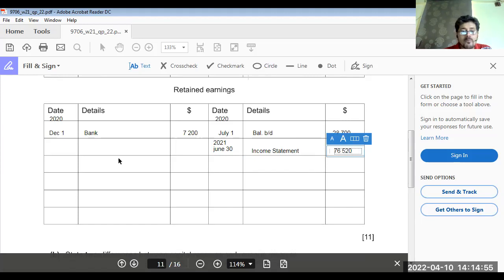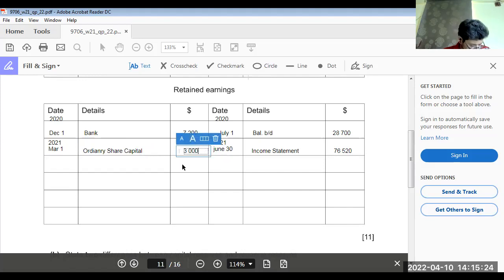Okay, now for the bonus issue, we have sacrificed 3,000 on March 1st. So that is going to be reported over here. We have to send it to ordinary share capital account, 3,000 for bonus issue. Okay.